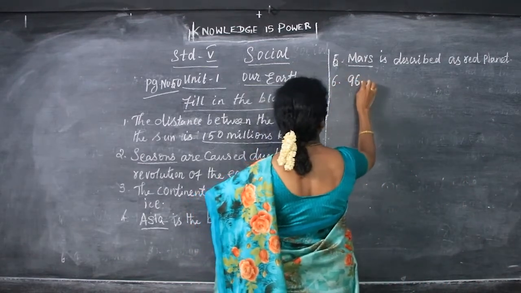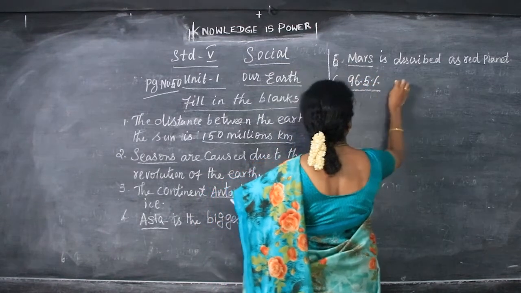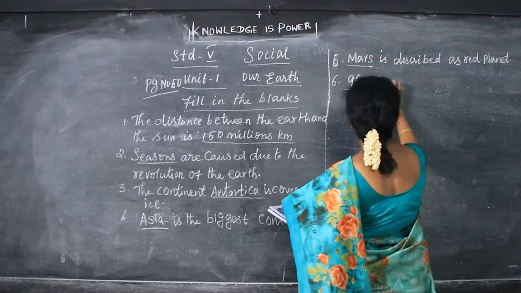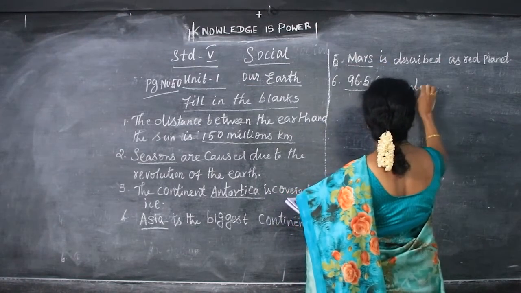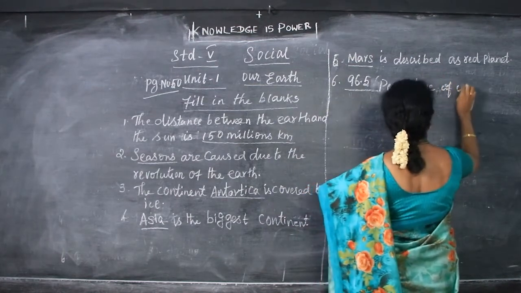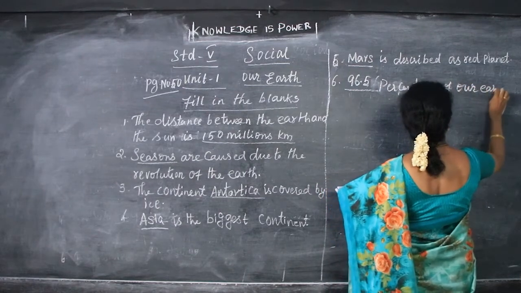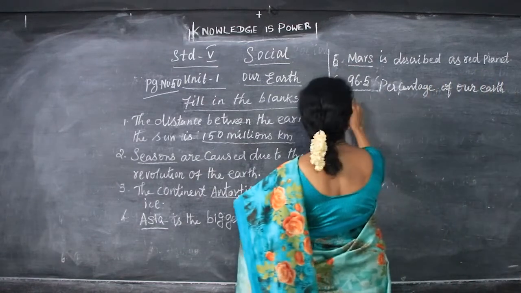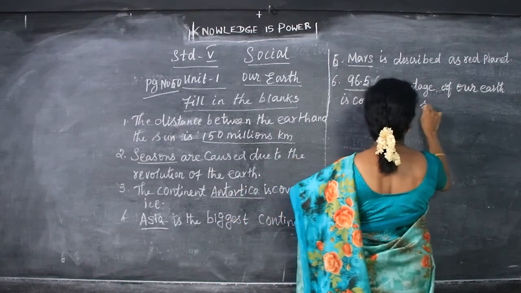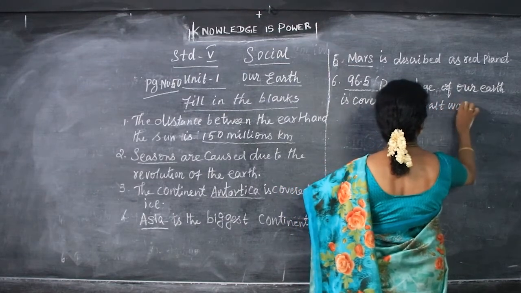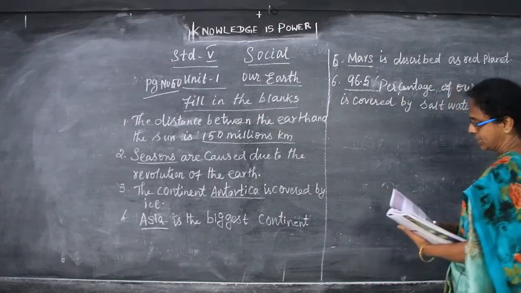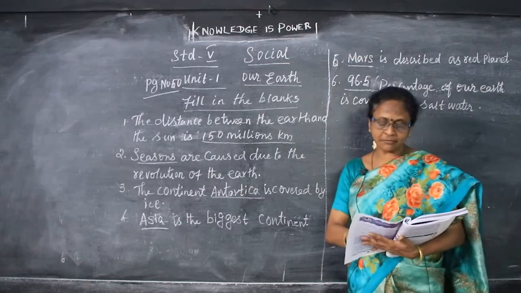I have written the percentage in symbol, but we have to write in words. Percentage of our earth is covered by salt water. Okay, children. 96.5 percent, actually our earth consists of 5 oceans.